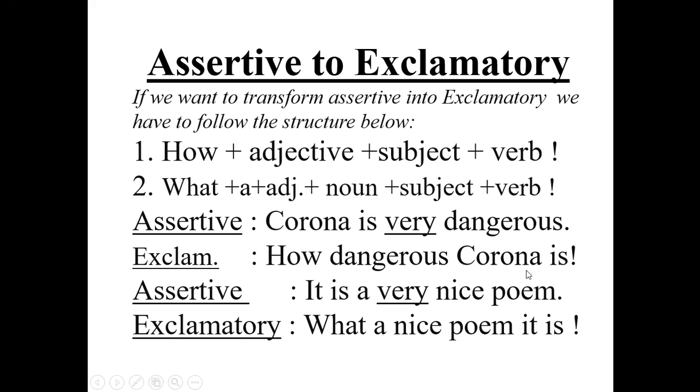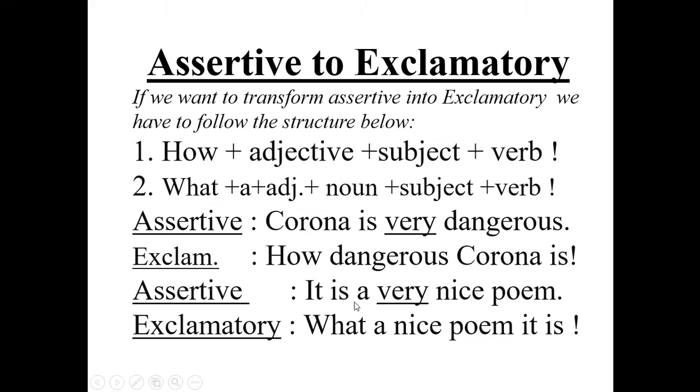Exclamatory is done. Corona is very dangerous. How dangerous corona is. Then another assertive sentence: It is a very nice poem. How can we change it into exclamatory? Look at the sentence. There is a very. If there is a very in the assertive sentence, we must follow the structure number 2.